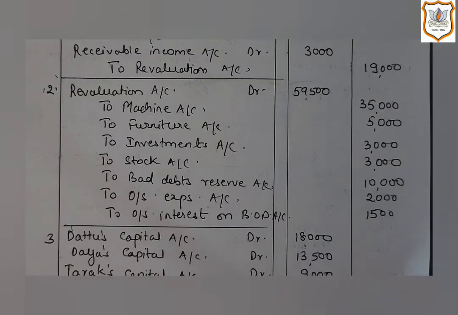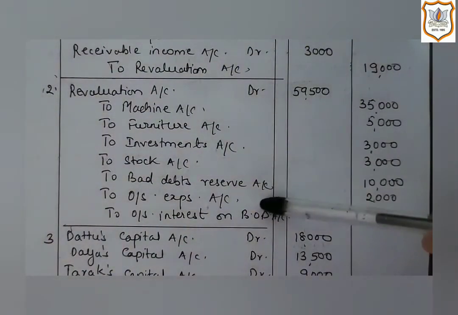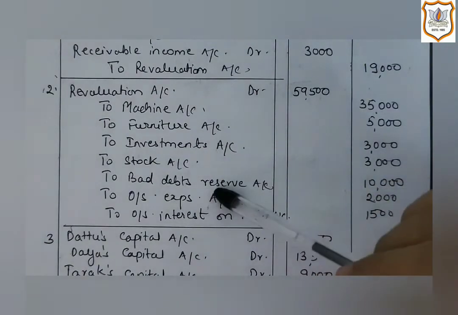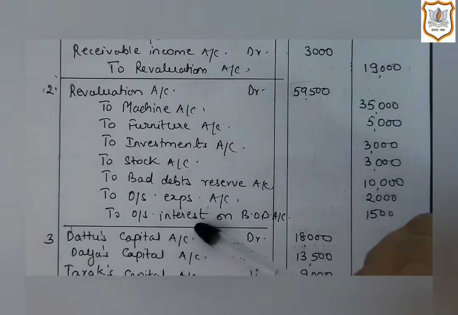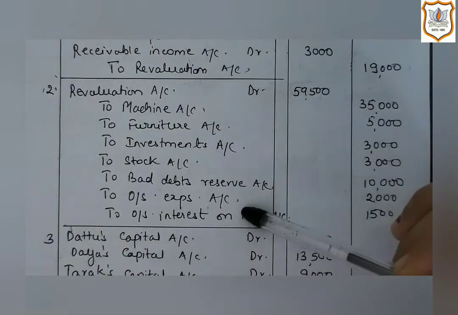Now, as you can see in the question, in the revaluation account, machinery, furniture, investment, bad debt reserve account, stock account, outstanding expense account, and bank overdraft interest account are shown on the debit side. So all these are decreases in assets, and there are liabilities also, bad debt reserve and outstanding expenses. Outstanding expenses and outstanding interest on bank overdraft are all unrecorded liabilities.